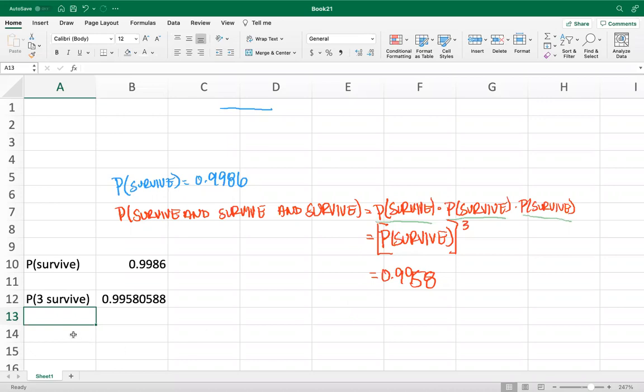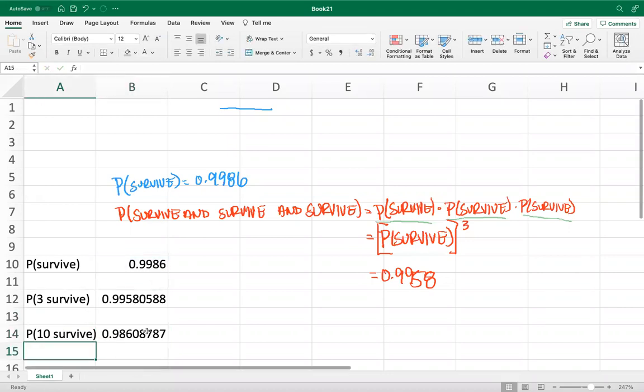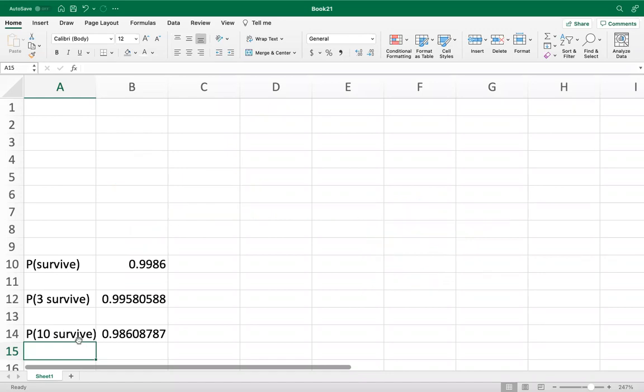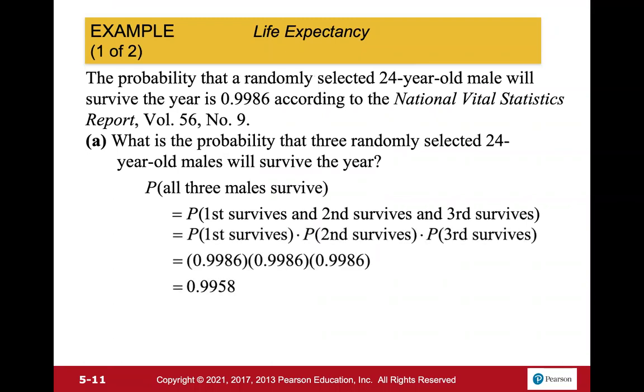The likelihood of even 10 people surviving, so probability of 10 survive, is equal to this raised to the power 10. So here it went down a whole percentage point from what we originally started. Going down an entire percentage point makes it less likely that we randomly select 10 people that would survive. If we randomly select 100 people that survive, those probabilities are going to get a lot smaller. So let's come over here and see if we missed anything. So all 3 survive. Yep, that's what we got, 0.9958.